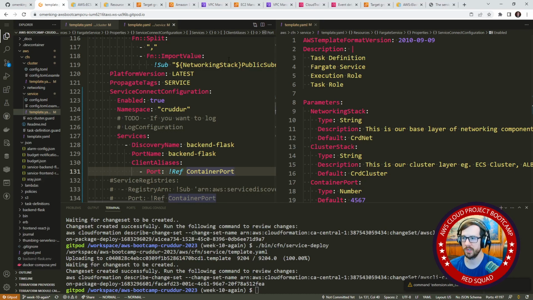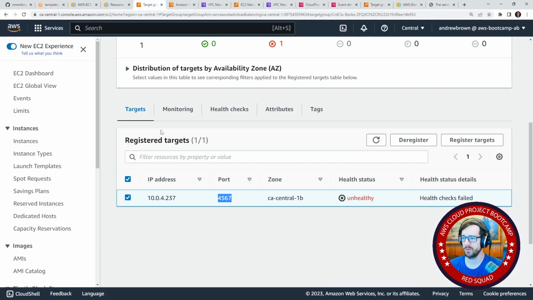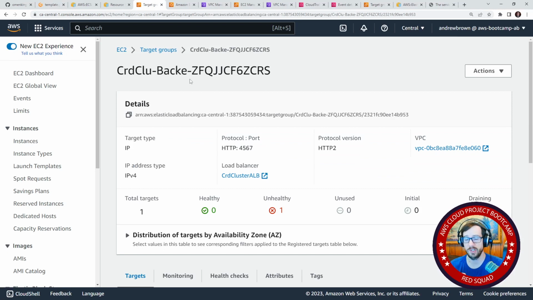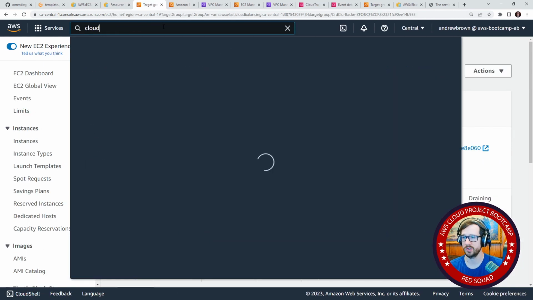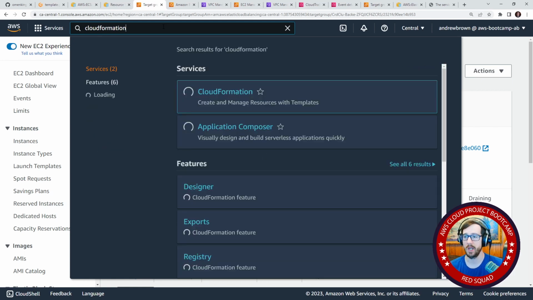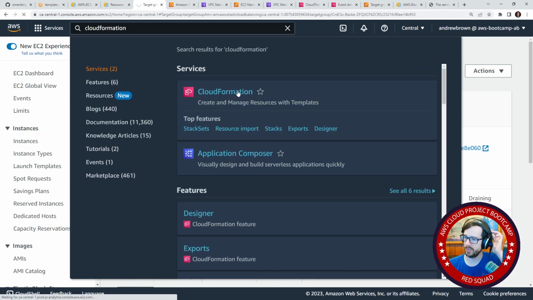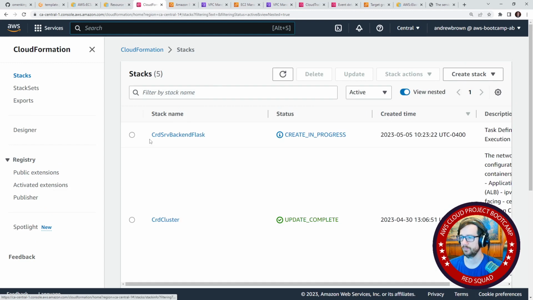So maybe we can rule this out by attempting to deploy the regular way. Because is it our CloudFormation template or is it something with the load balancer? I don't know. So what we can do as one kind of sanity check is we can go back to our CloudFormation template here. We'll tear it down. And why don't we just try to attempt to deploy it using our bash scripts?